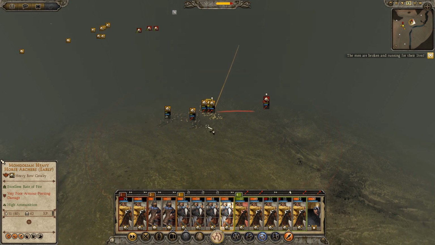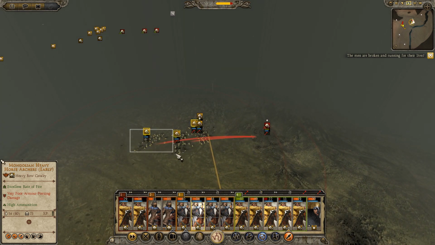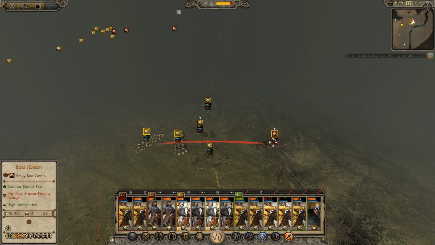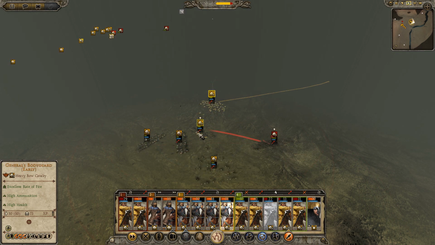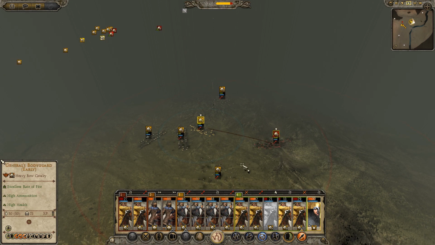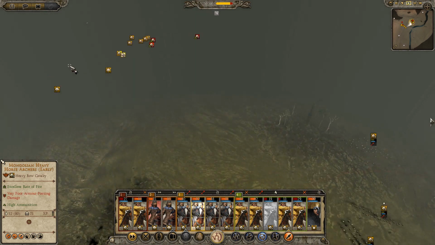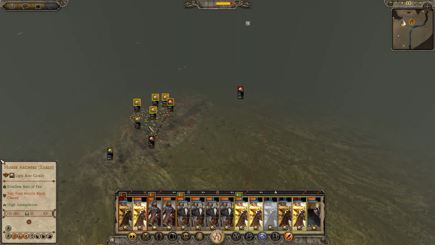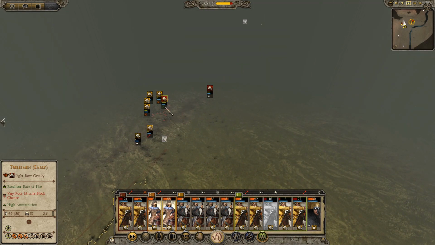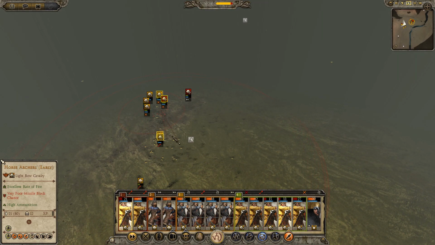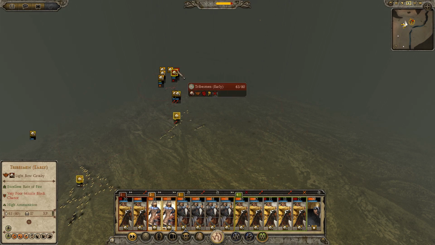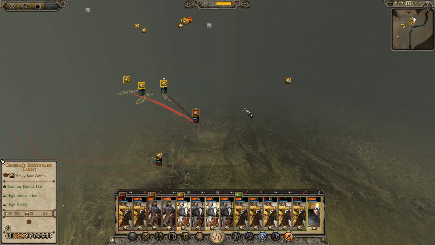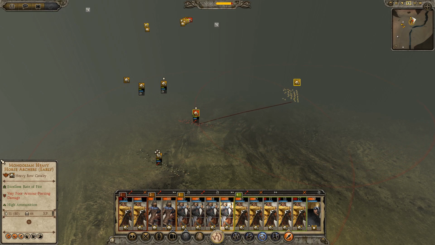Let's actually go around the flanks here with these 2. These 2 continue focusing. I'm not even watching what's going on around the other side of the battlefield. Looks like they are just charging in. Good, they've shattered. This horse archer is back. I mean, we took some pretty heavy casualties here, I'm not gonna lie.